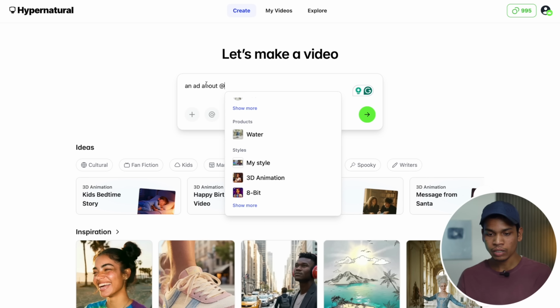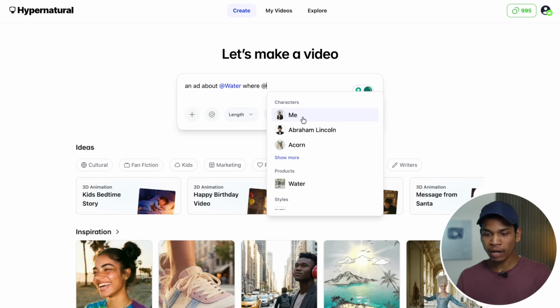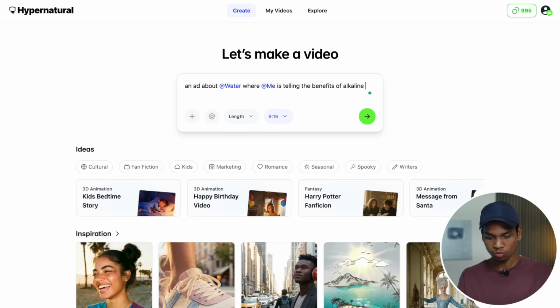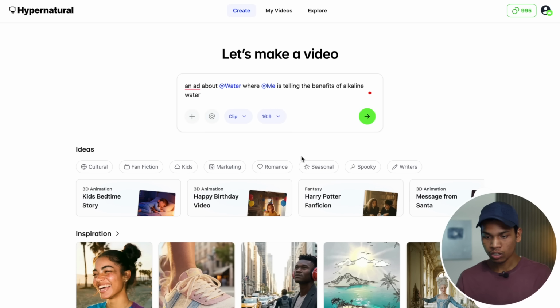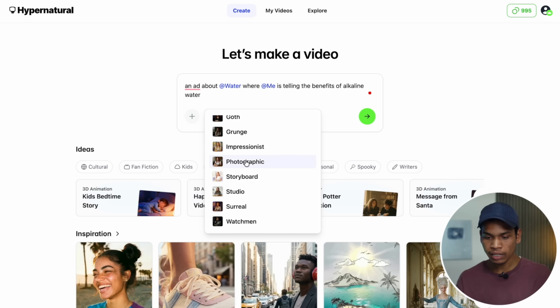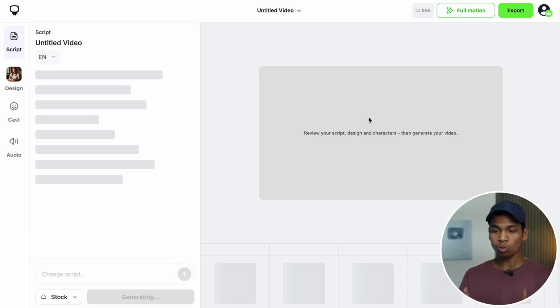So I am clicking here, water. This is my product, and add about water. So I am selecting my character, which is me, telling the benefits of water, and then you can just select the length. So currently I am also selecting small, and now I am selecting 16:9 aspect ratio, and then I am selecting the style. So now I will click here, photographic style, and then I am just clicking here on the go button.